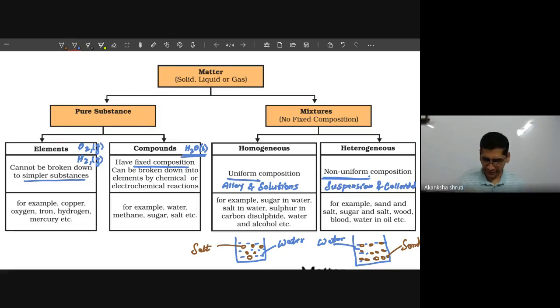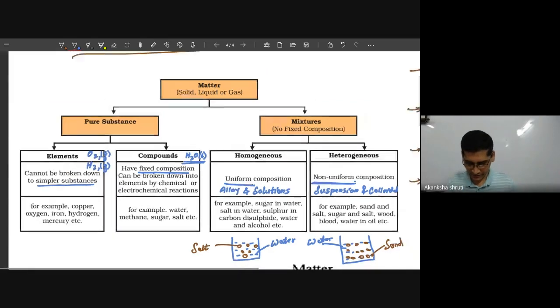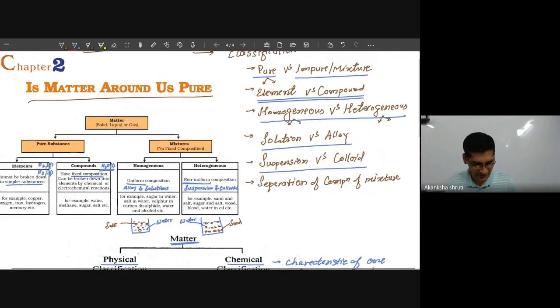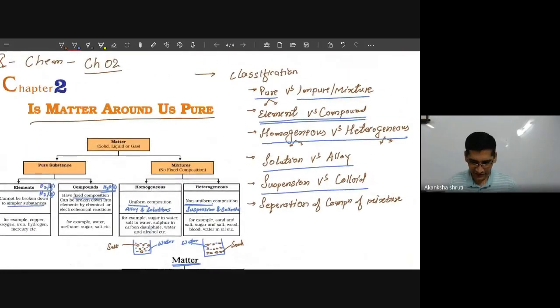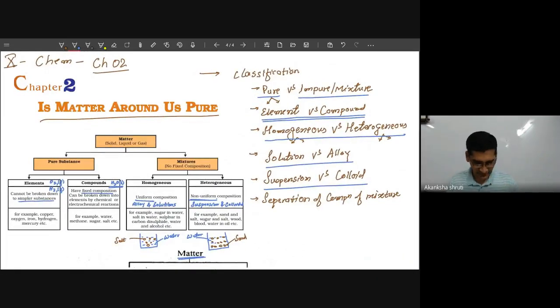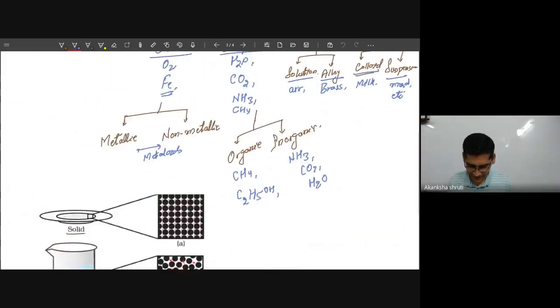Students, whatever we have learned till now, whatever I have explained till now, I will write everything. Okay? So that you have to take care. I will start with matter. Matter definition and everything we have already written yesterday. You can see it. So what was the matter?